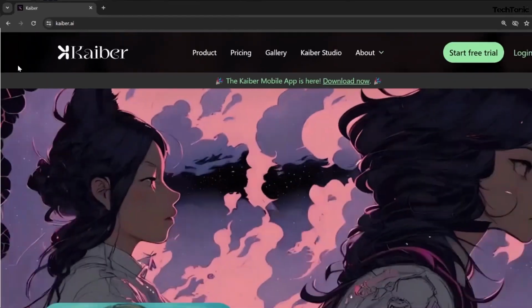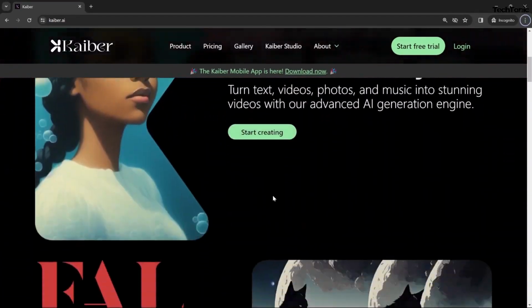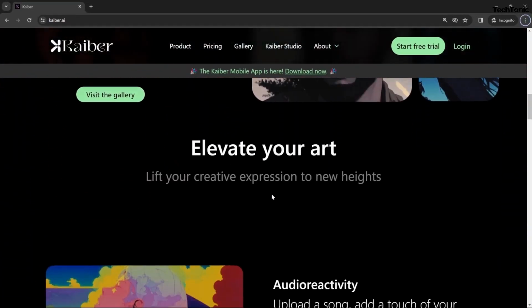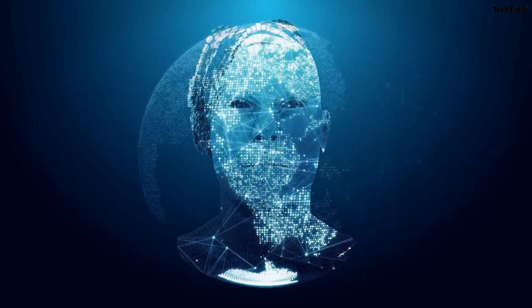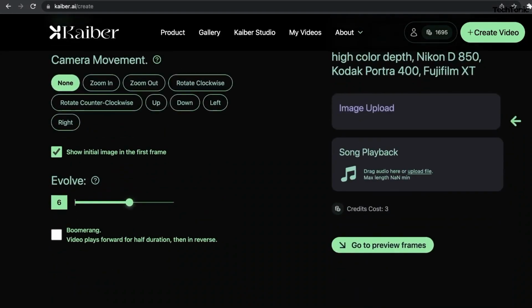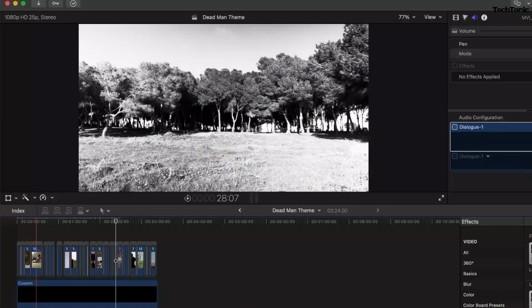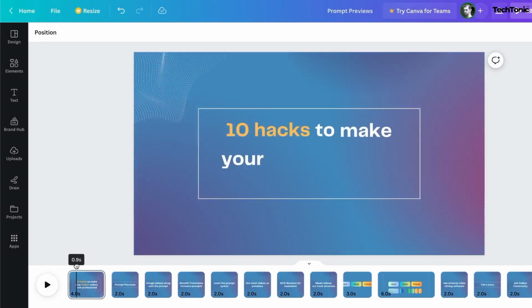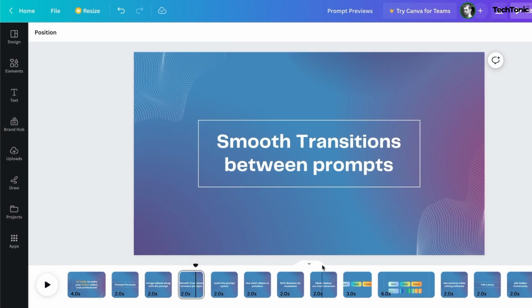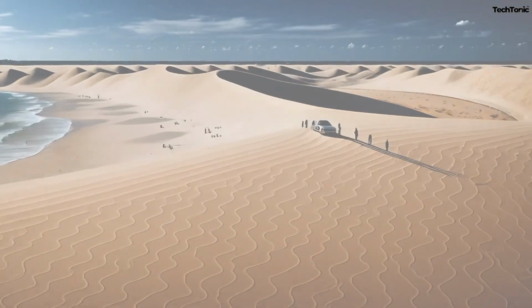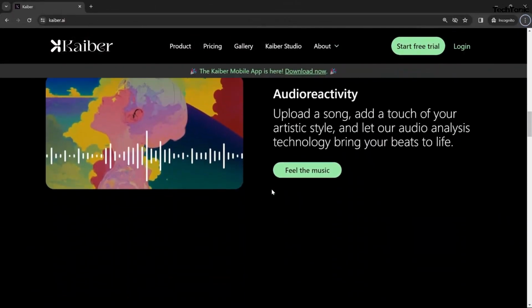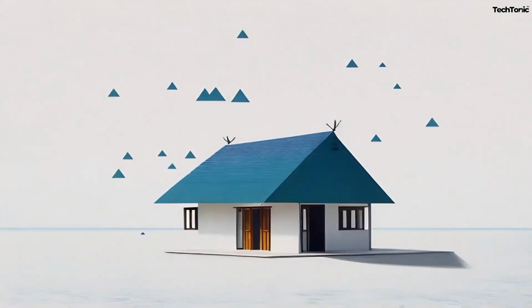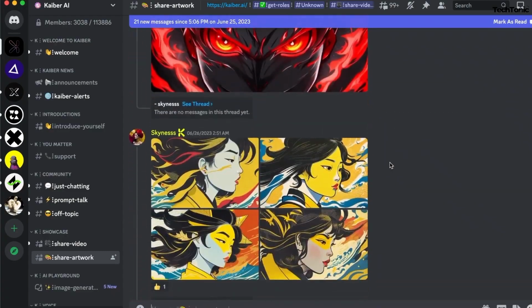Introduction to Kaiber AI. Kaiber is an innovative AI art generation platform designed to empower users in crafting compelling visual narratives, animations, and videos effortlessly. By harnessing the power of artificial intelligence, Kaiber transforms creative inputs into captivating visuals, offering a seamless and intuitive user experience. This advanced technology enables users to explore their artistic visions with unprecedented ease, making it accessible for both professionals and enthusiasts to produce stunning and dynamic visual content. Kaiber represents a new frontier in creative tools, leveraging AI to redefine storytelling through visuals.